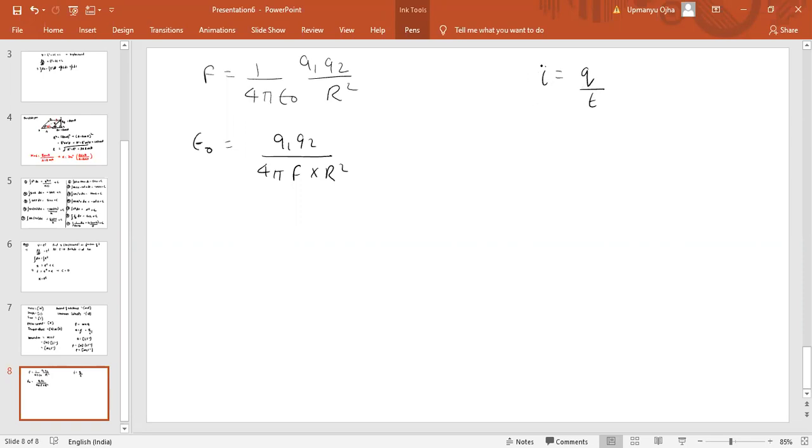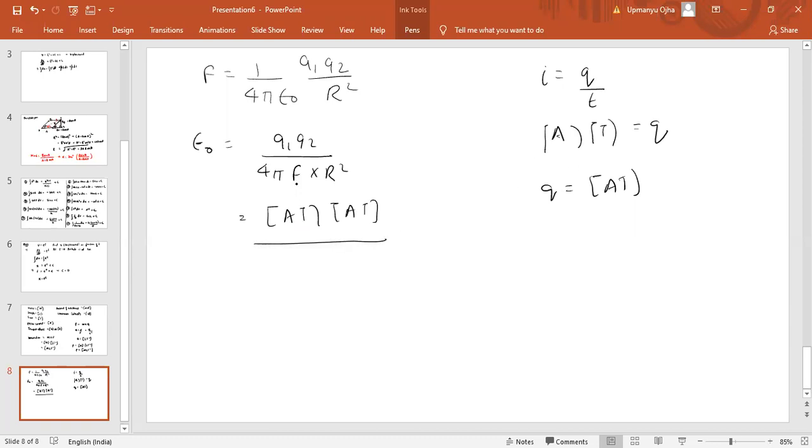I is the current, and the dimensional formula of current is ampere, A. So we can write I as A. Time is T, so dimension formula of q will come as A T. So q1 is A T, q2 is also A T. So we can write A T into A T divided by force. Force dimension formula we have found, that is M L T minus 2. Dimension formula of r square is L square.